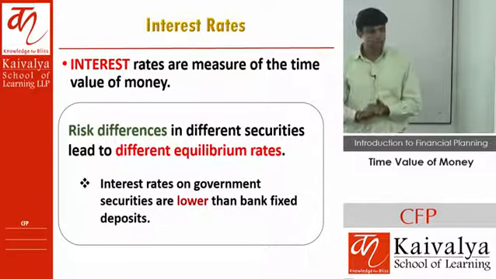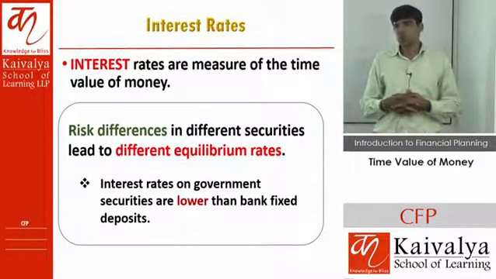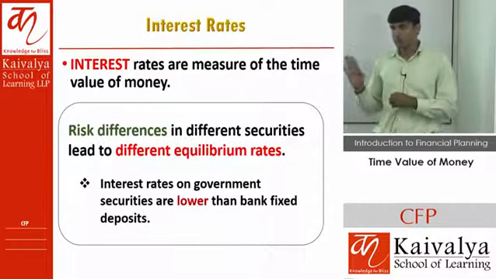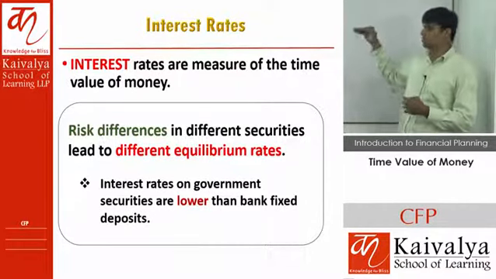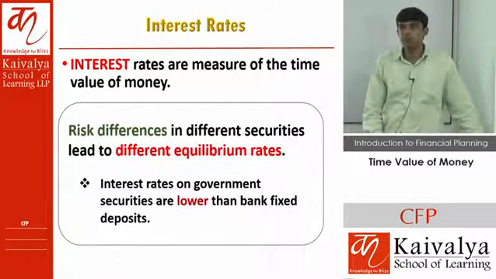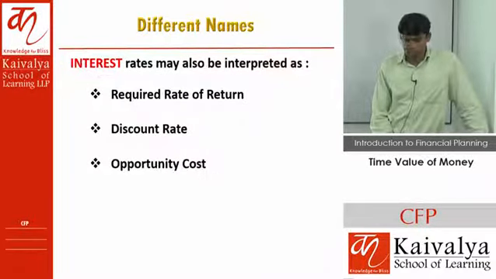It is also known as equilibrium rates. Interest rate on government bonds is normally the lowest, bank FD rates are higher than government bonds, and corporate bonds pay you an even higher rate of interest because of the risk involved. Don't worry, we are going to classify all these things in extreme detail.